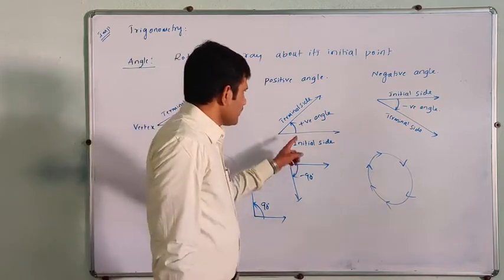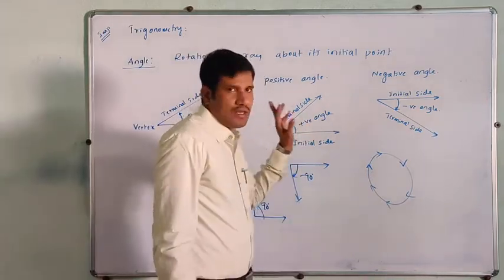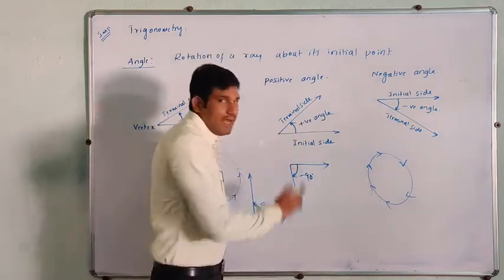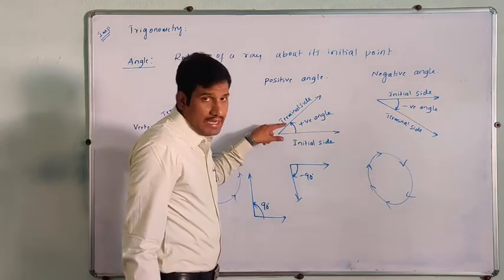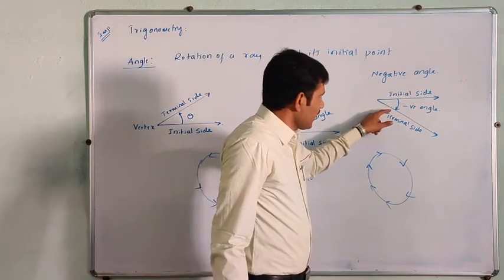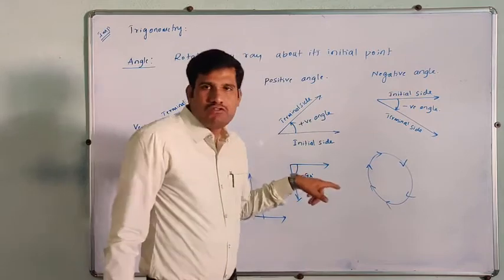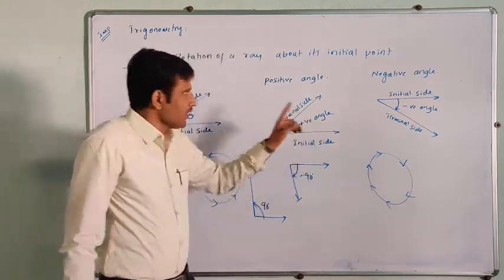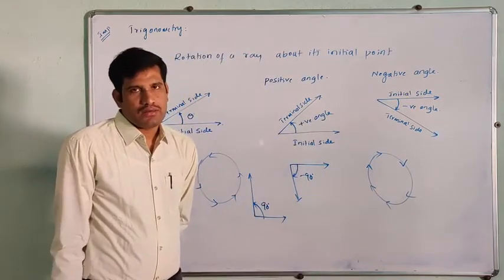So when we measure the angle in anti-clockwise direction, that is called a positive angle. How to measure the angle? Always start from the initial side and end at the terminal side. If the direction is anti-clockwise, that is a positive angle. If the direction is clockwise, then it is called a negative angle.